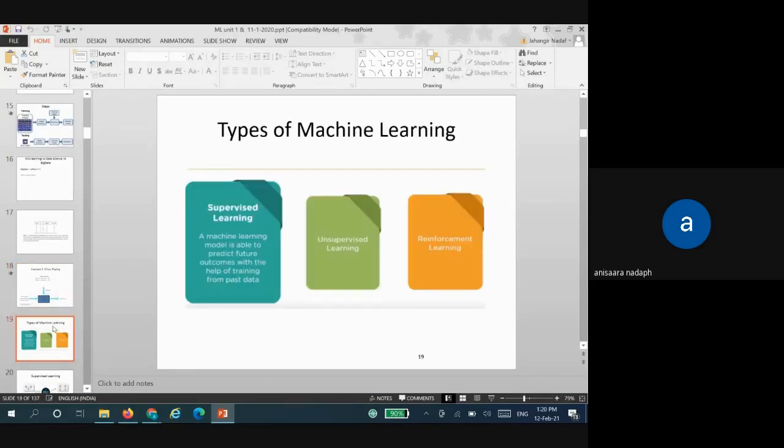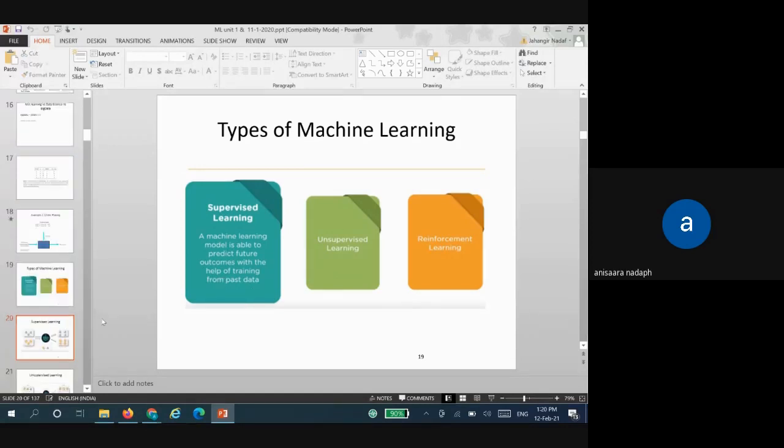Now let us come to the types of machine learning. There are three basic types of machine learning algorithms that we are going to study: supervised, unsupervised, and reinforcement learning. In supervised learning, a machine learning model is able to predict future outcomes with the help of training from past data. So in supervised learning, you get the output with the help of your past data.